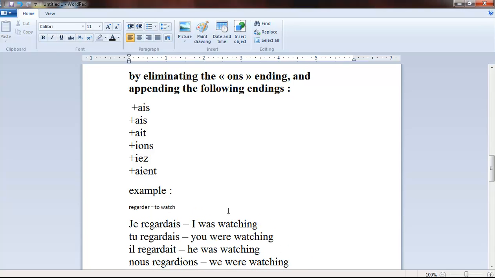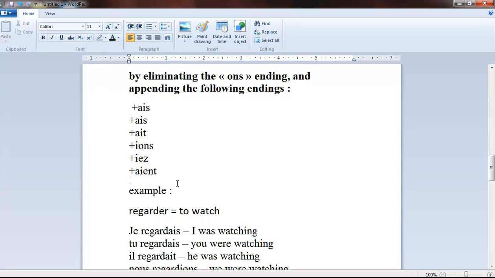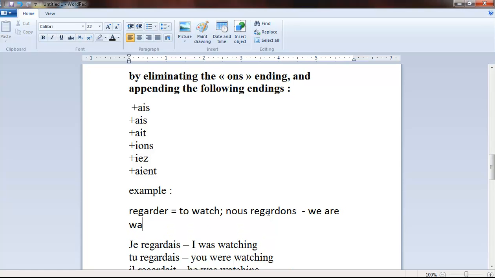And the steps of how you actually build this past tense continuous are the following. You will see them right now. Nous regardons. It means we are watching. And you take this root by eliminating the ending ons, which I'm going to color this time in orange.